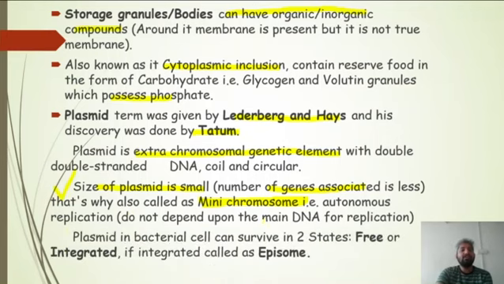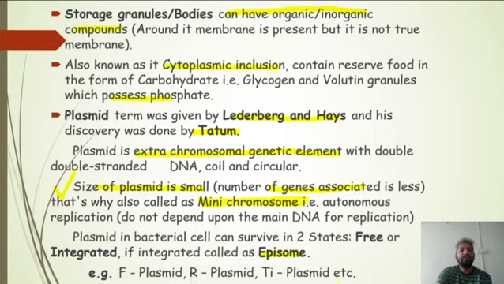And plasmid in the bacterial cell can survive in two states. It can survive in a free state, or it can sometimes integrate with the main DNA. And if it is integrated with the main DNA, at that time it is called an episome. Okay, bache? Now, for